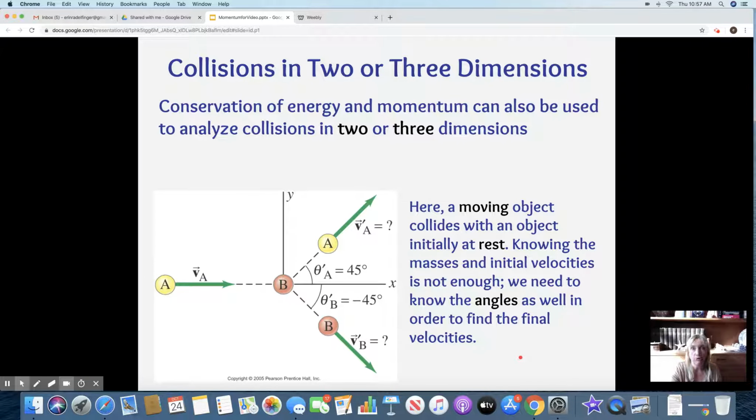So collision in 2 or 3 dimensions, this just is the same thing, but now we're going to add in some fun vectors. If you start with a ball going this direction and we have one ball, we only have momentum in the X direction. We have 0 momentum in the Y direction, which means when these balls go on their merry way into the Y direction, these two balls better equal out 0 for the y direction. Now there is momentum in the x direction, so as these go off, that momentum has to be conserved. But the y direction has to be negated down to 0.